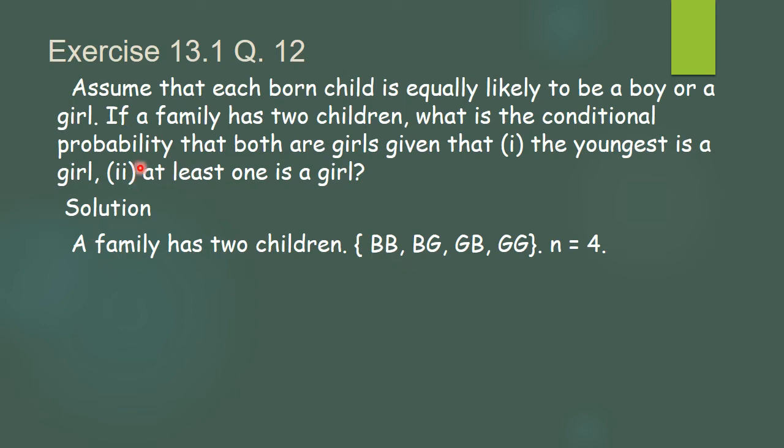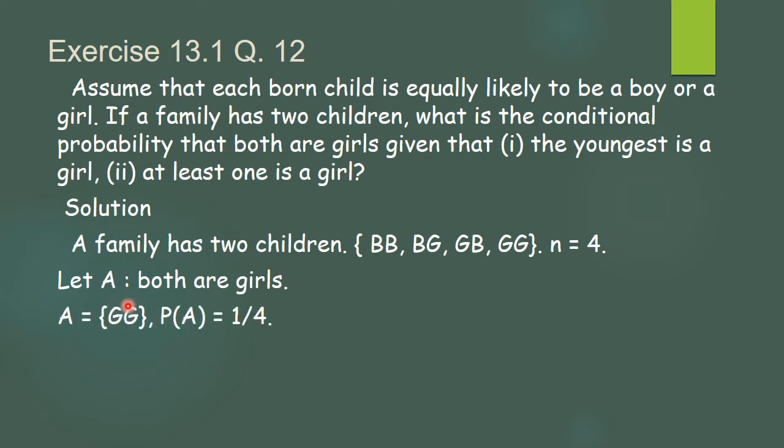Now, first, what they have stated is a family has two children, and the conditional probability that both are girls. So we'll say that this is A. If I say both are girls is A, then given that, this event becomes B. So first, let A be the event that both are girls. So what will be the set A? That will be GG because both should be girls. So that is only this GG. And so what is the probability? There is 1 favorable outcome for the set A, so its probability will be 1 upon 4. Now the first part, what they have asked.